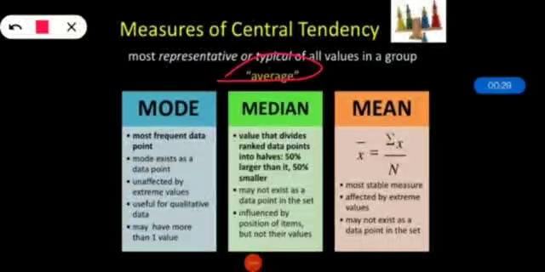Whenever we are talking about mean, what is mean? It is nothing but calculation of the particular average. That's why it is called mean. It means we will add the numbers and divide by the total numbers. But sometimes the mean can be approximate, not exact, so that becomes embarrassing many times.